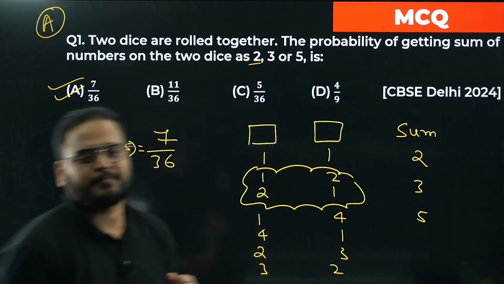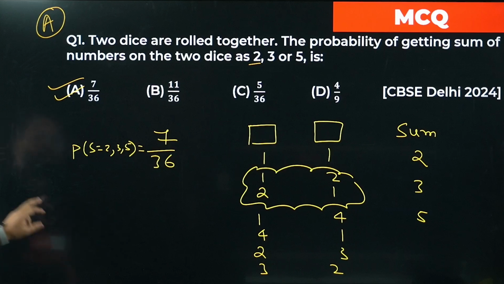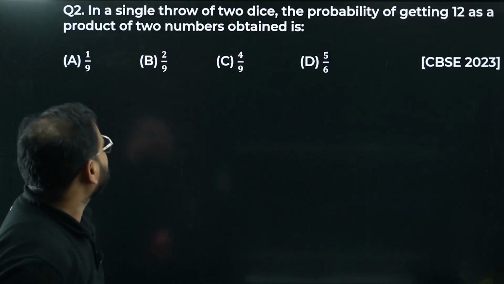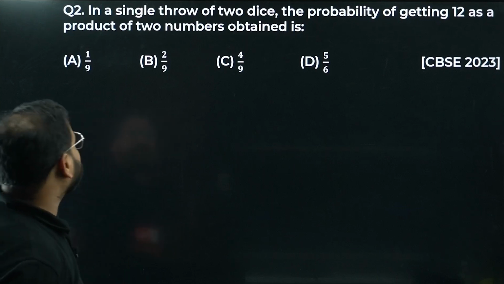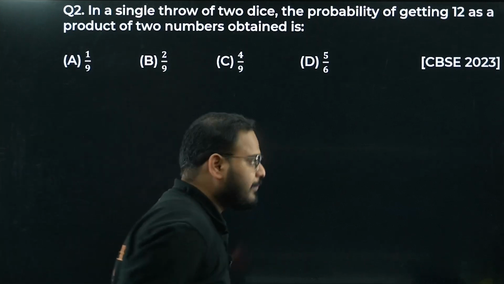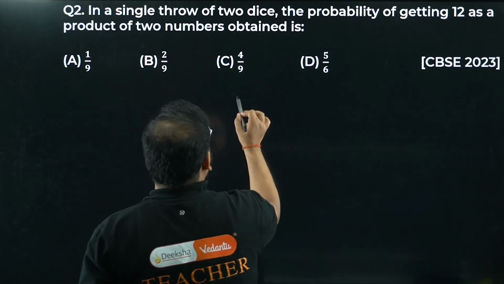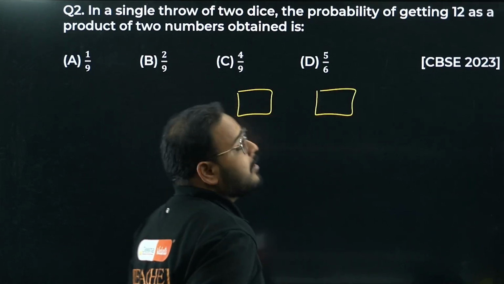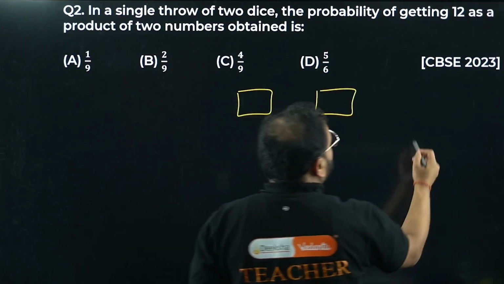Have a look. Okay, question number 1 is over. Let's move on to question number 2. In a single throw of 2 dice, the probability of getting 12 as a product. Again, 2 dice, right? Single throw means only one. So this is the outcome display. Product is 12. How can we have product as 12?